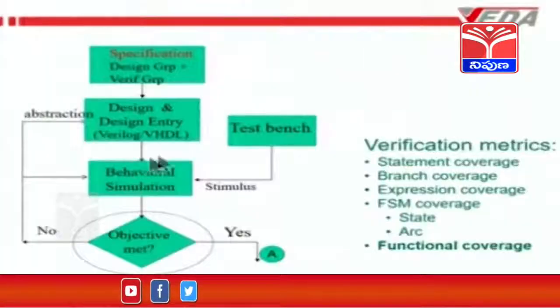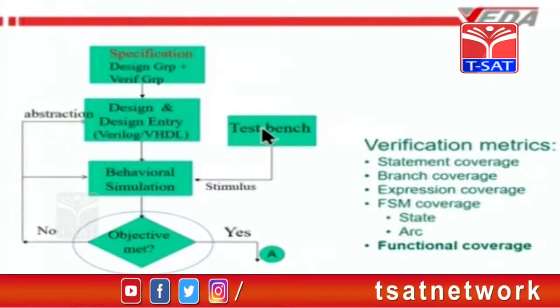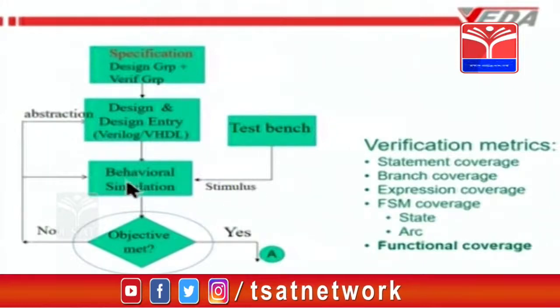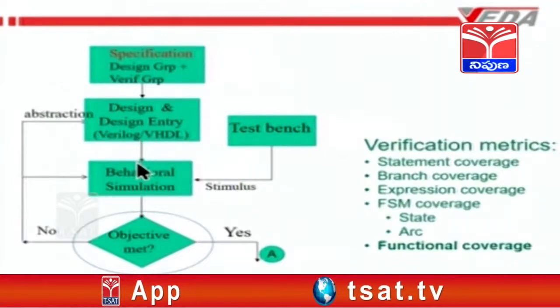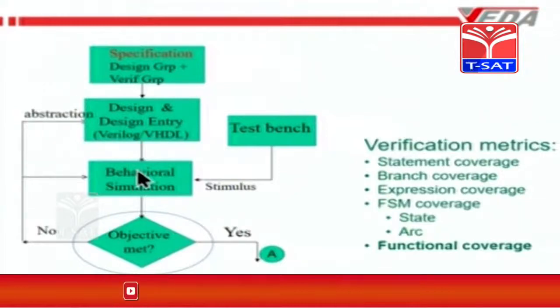Then when you are doing behavioral simulation, what is required to be given to the design code? What is given as an input to the simulation environment is the design code which has been written over here. Design is done in terms of modules. A module is a unit of design in Verilog.